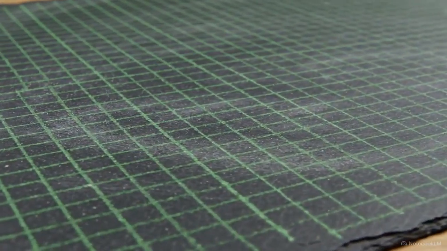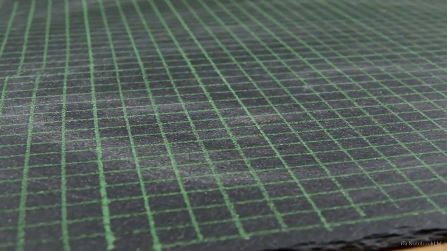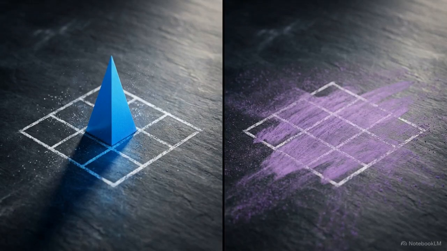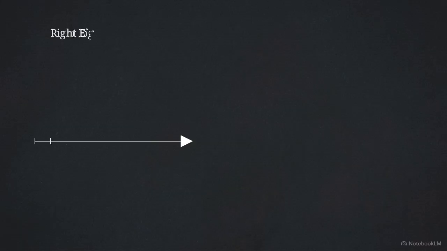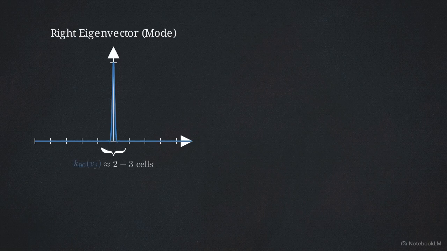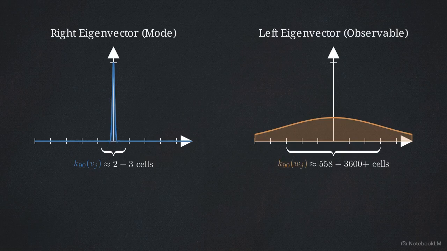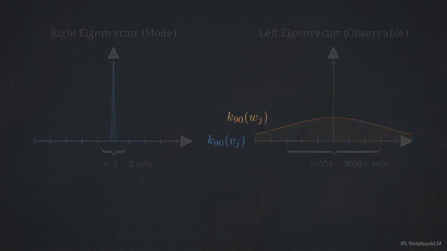If an observable spreads perfectly flat across the entire grid, it becomes impossible to isolate that specific mode using any local measurement. To understand why the mathematics break down, we must look at the severe spatial conflict between the highly localized right eigenvector and its corresponding left observable. Look at this structural contrast. On the right eigenvector side, the geometry remains sharply localized, typically occupying a 90% support width of just 2 to 3 discrete cells. But the scan results for the left eigenvector reveal that the support for deep tiers smears out across 558 to over 3,600 cells.